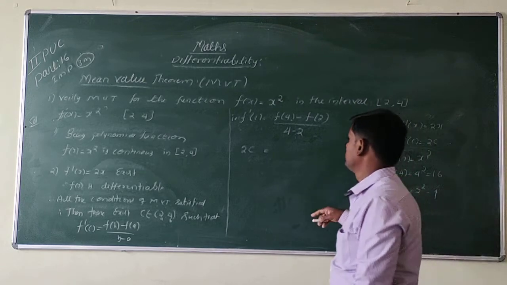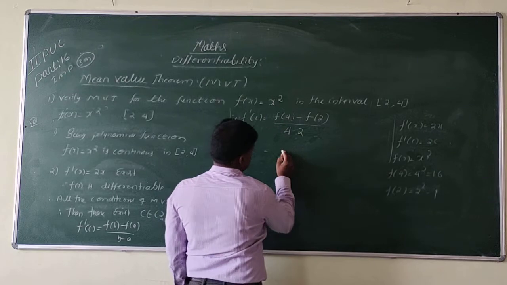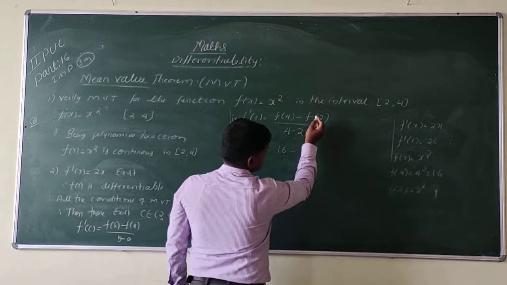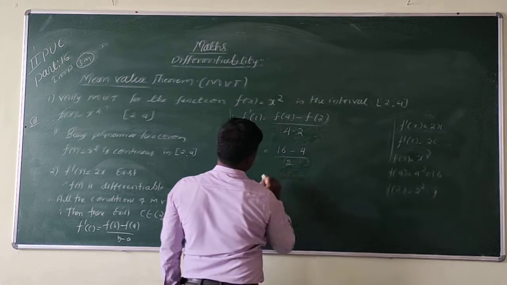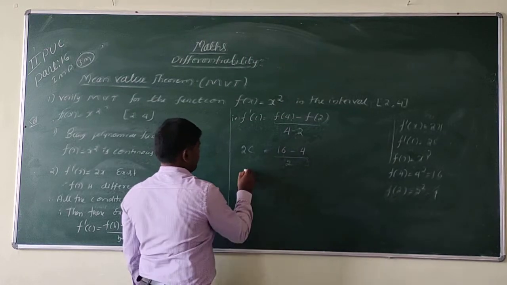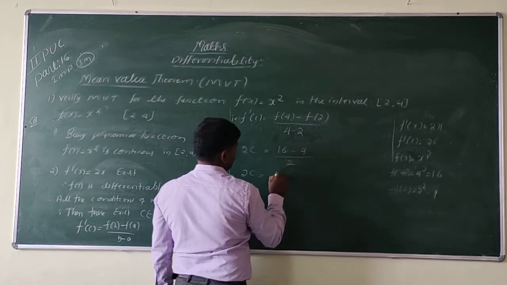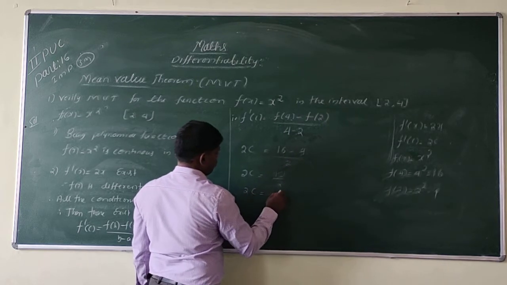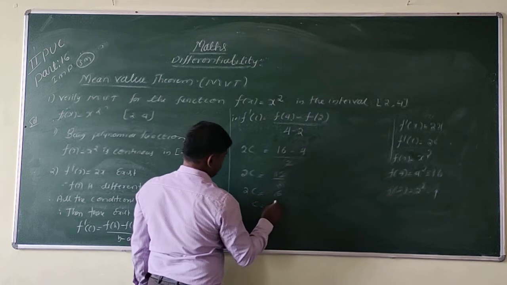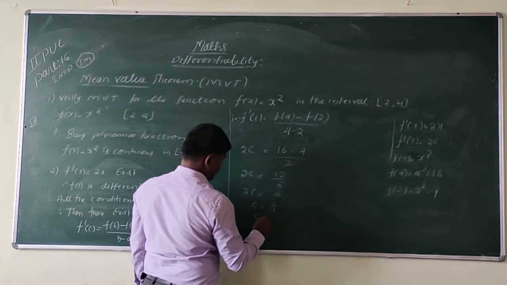So substitute this value: f of 4 is 16, minus 4, divided by 2. So simplify: 2c is equal to 12 divided by 2. So 2c is equal to 6. Therefore c is equal to 6 by 2, that is c is equal to 3.